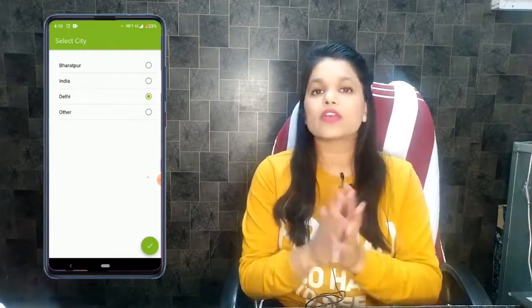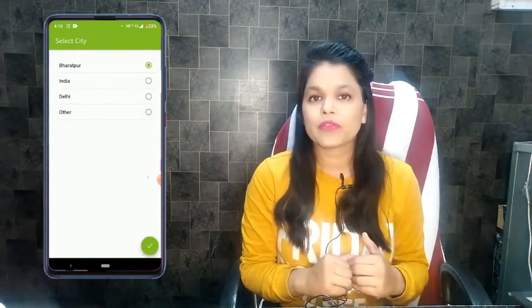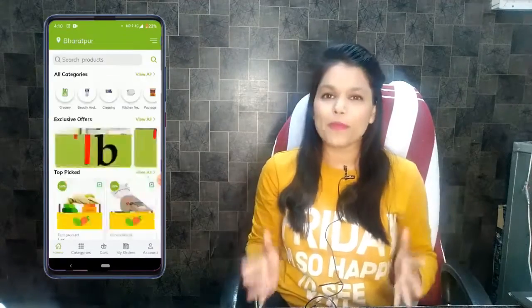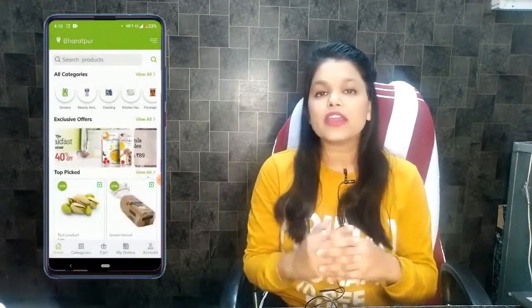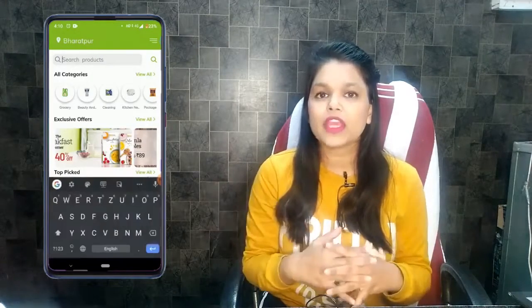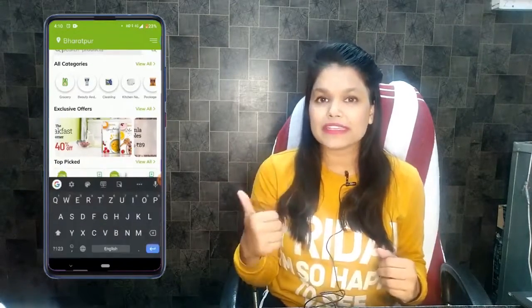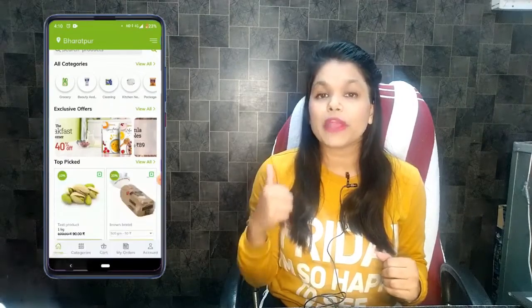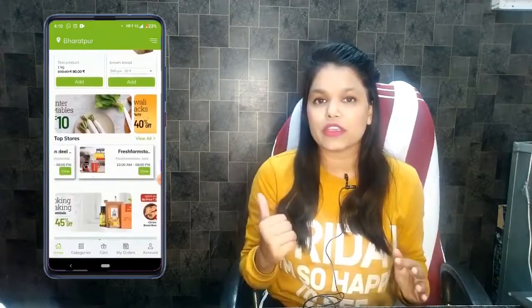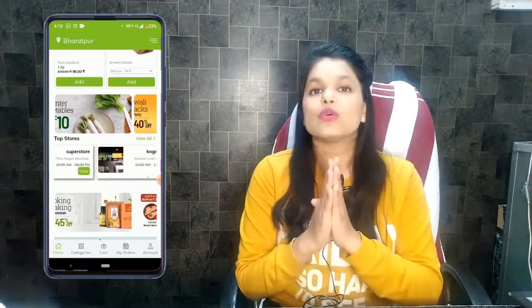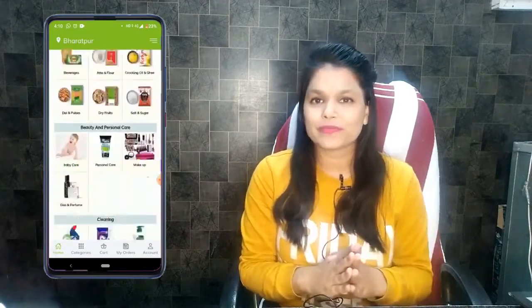So yeah, now let's click on Bharatpur. And yeah, this is the home page of TopBasket. As you can see, this is similar to BigBasket. Here you can search a product directly. You can choose product by category. You can choose product by top offers. You can also choose product by store, as you can see here. You can also see the latest products.